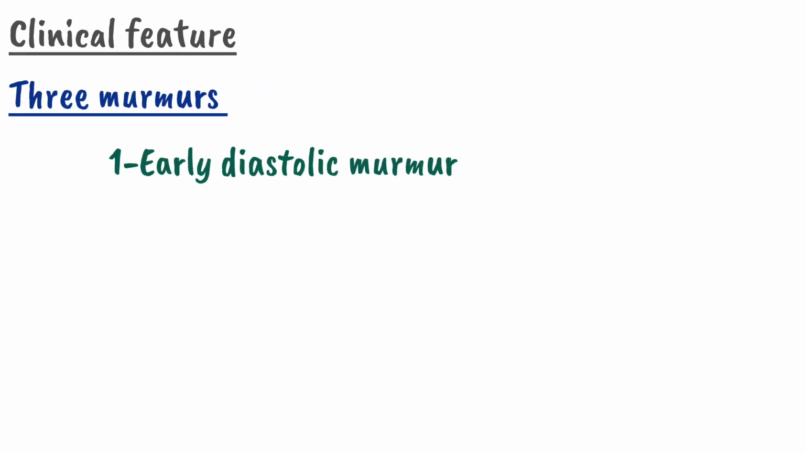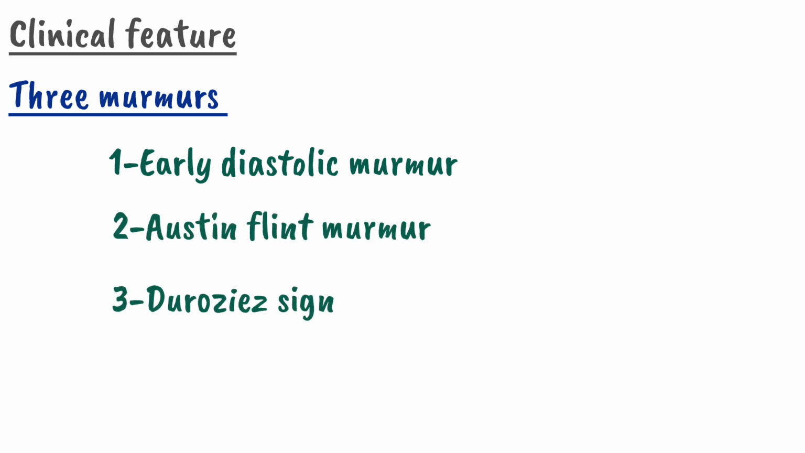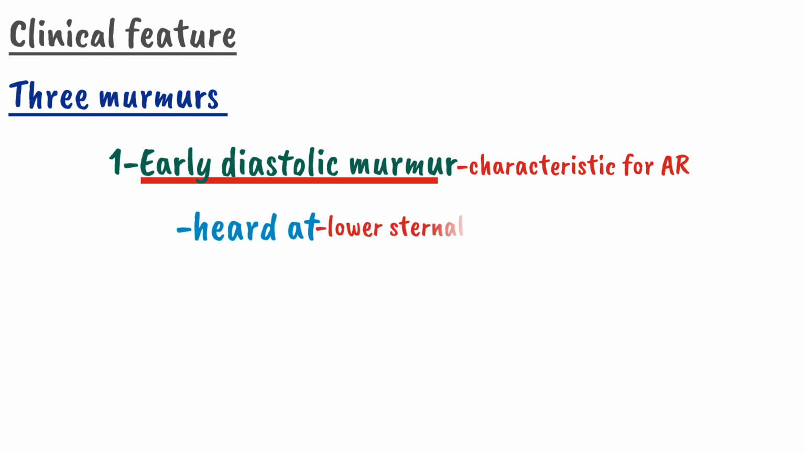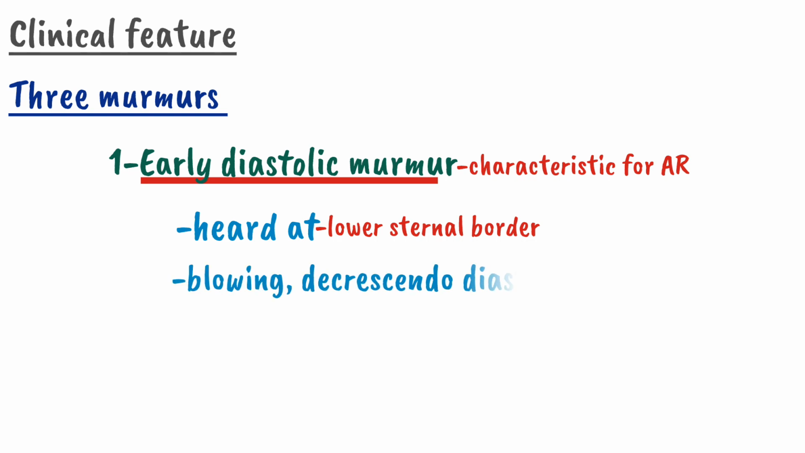At last, the three murmurs in aortic regurgitation are the early diastolic murmur, Austin-Flint murmur, and the Duroziez sign. The early diastolic murmur is characteristic for aortic regurgitation. It is best heard at the lower sternal border, and it is a blowing decrescendo diastolic murmur.